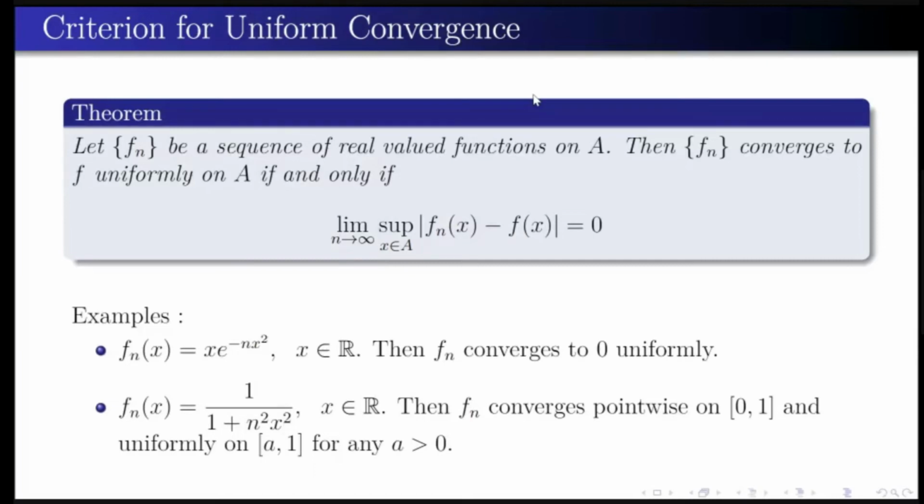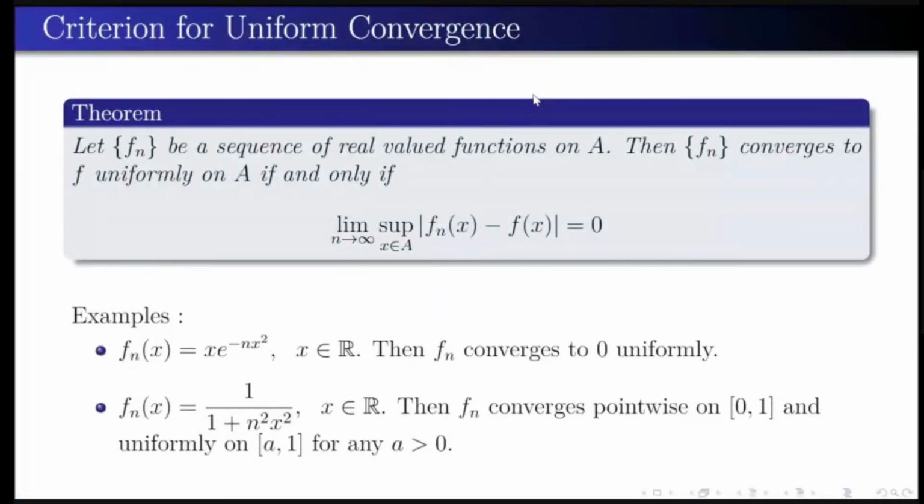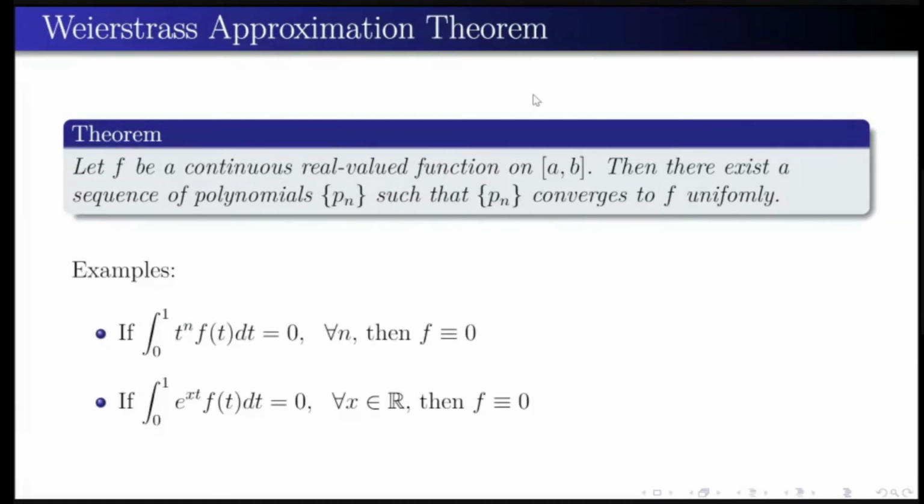The fn of x equal to 1 by n square x square. This is also asked in one NET question paper. You don't need to do all these things; you can just find it out by inspection. But here, it is not like that. If the question is very difficult, you have to use this theorem. Okay. I will just end the section by telling the Weierstrass approximation theorem.